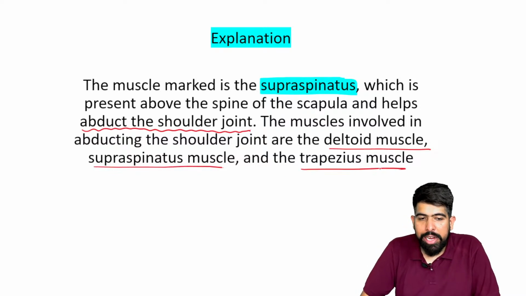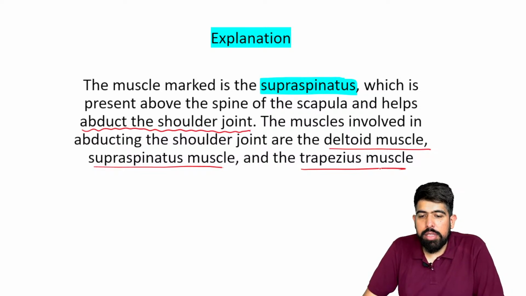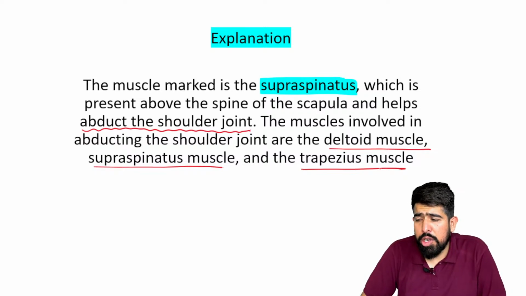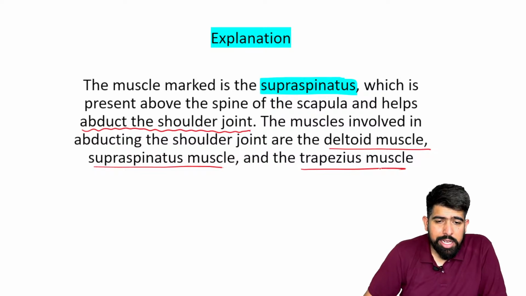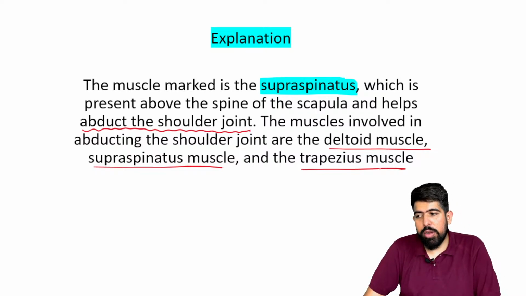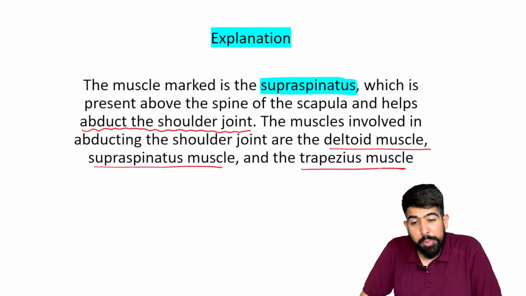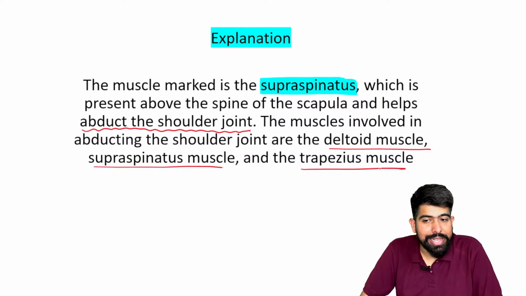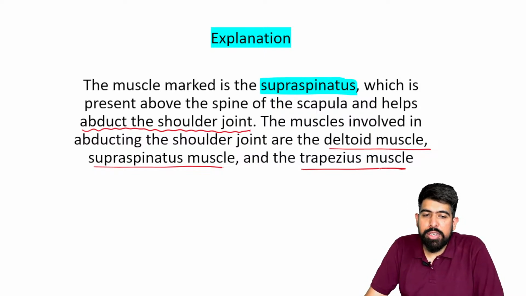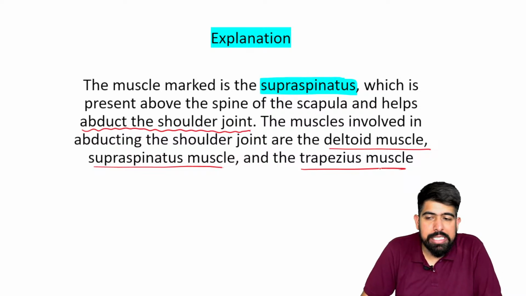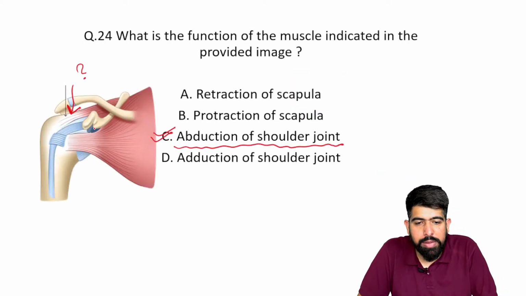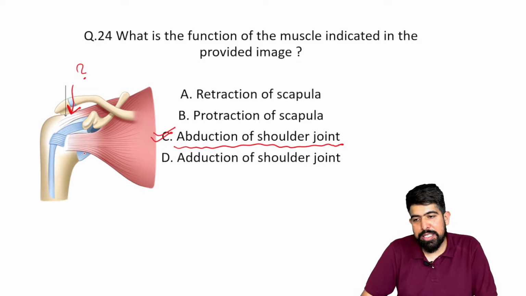I hope you remember from the rapid revision the abduction of the shoulder joint from 0 to 15 degrees, then 15 to 90, and above 90. Right? This will be helping in the abduction. This is your supraspinatus muscle, as it is just above the spine.